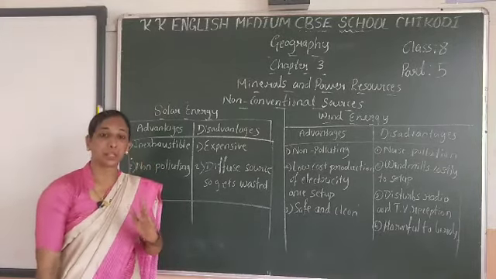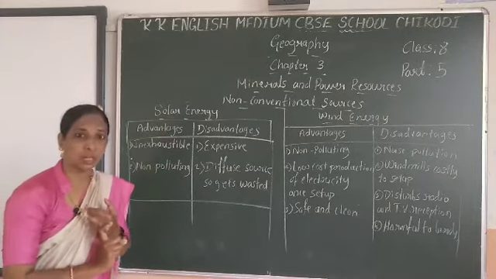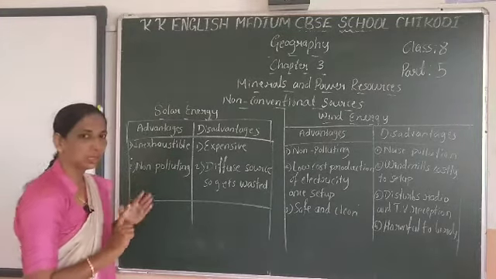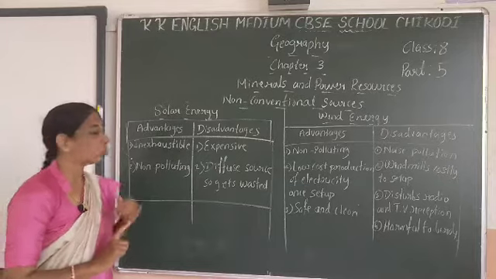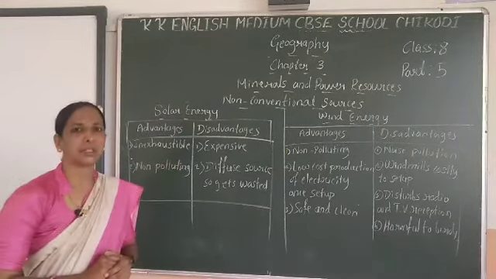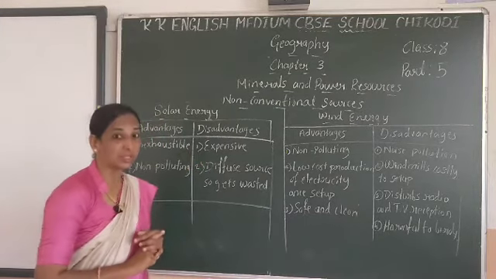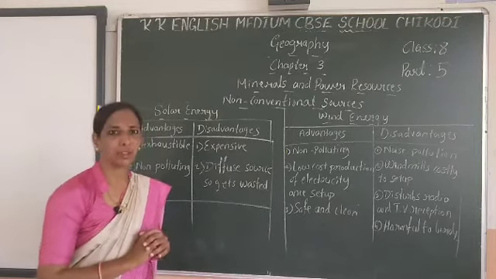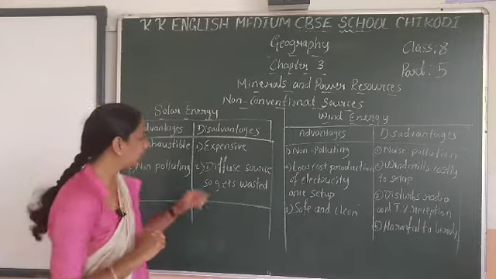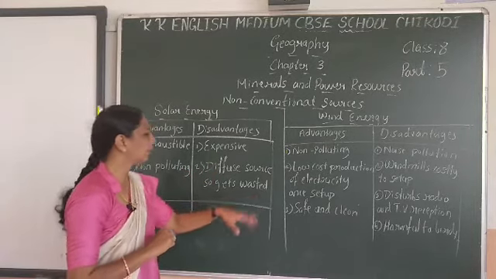But non-conventional sources are non-polluting. One advantage is that it is inexhaustible, and the second is that it is non-polluting. Next, the disadvantages of solar energy: it is expensive, meaning costly, and it is a diffuse source, so it gets wasted.